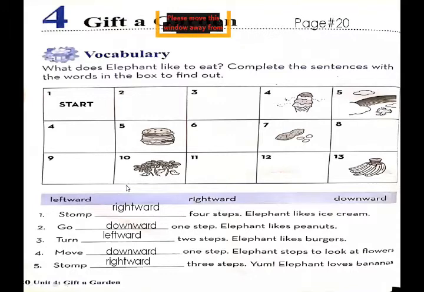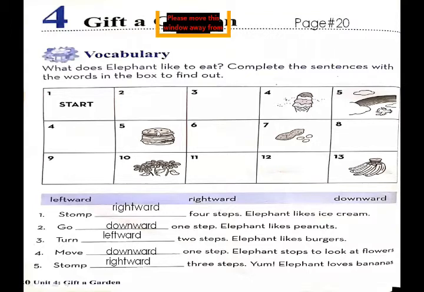Now repeating again, stomp rightward 4 steps, elephant likes ice cream. 1, 2, 3, 4. We stomp 4 steps rightward, so we reach the ice cream. When we take 1 step downward, we reach the peanuts which elephant likes to eat. Then we move 2 steps leftward, so we reach the block of a burger, so elephant likes to eat burger.